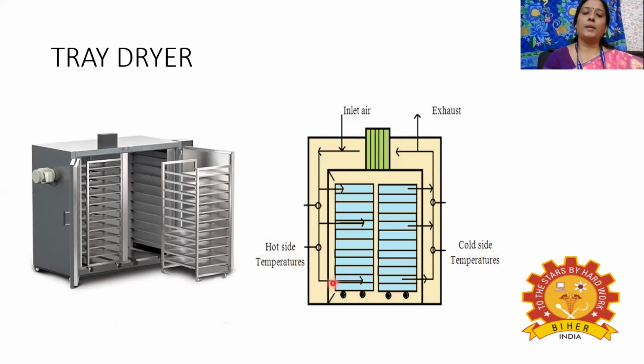These tray dryers are mainly used for drying wet solid particles. They will not be used for drying paste-like material, because if we use pasty material, only the surface of the material will be dried, since it will be like a paste. So the bottom of the material will not be dried properly. So these tray dryers are mainly suited for drying of wet solid material.